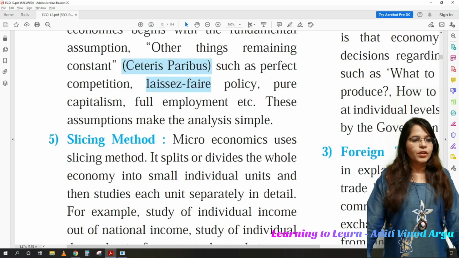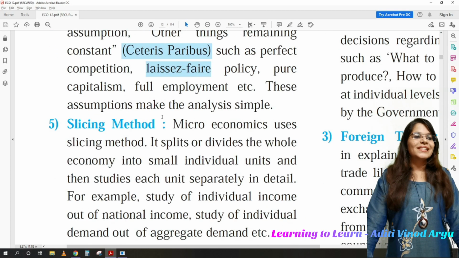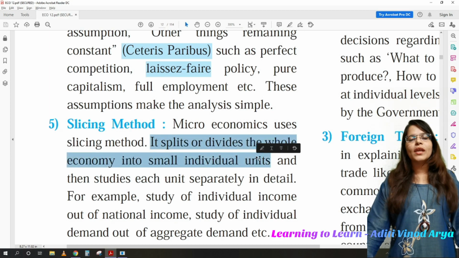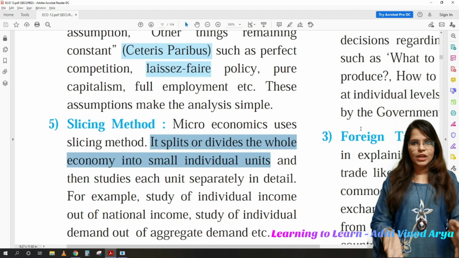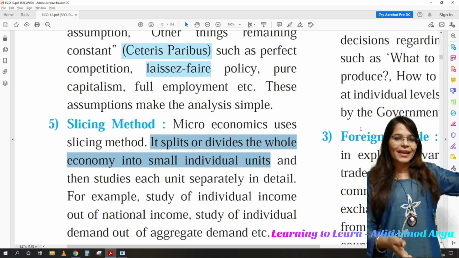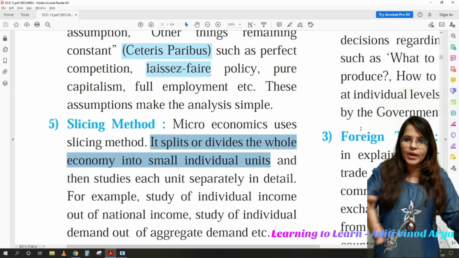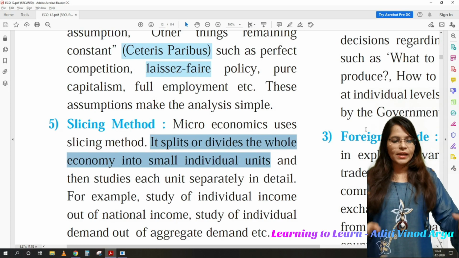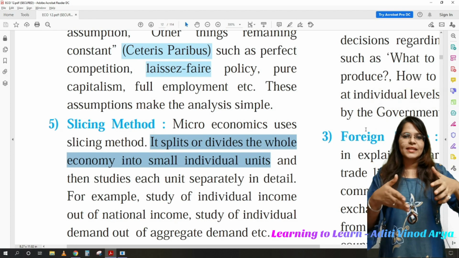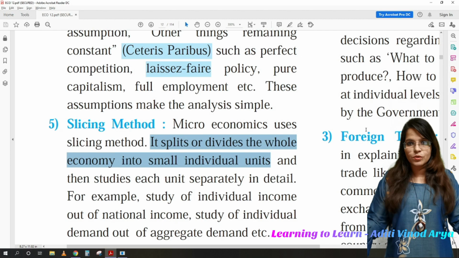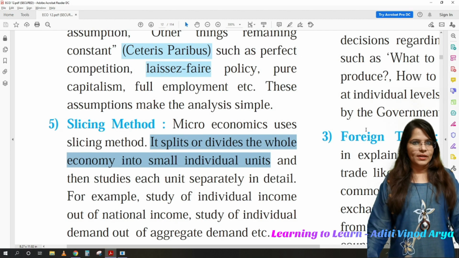Slicing method. This is something new. Microeconomics uses the slicing method. It splits or divides the whole economy into small individual units. Yes, ultimately microeconomics only studies an individual. Now you can study, like, ten individuals separately. So what it does is, it has the whole economy, and it slices up or cuts the economy into various individual economies, and then tries to understand it.